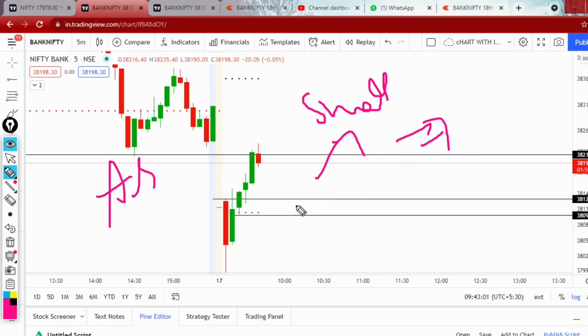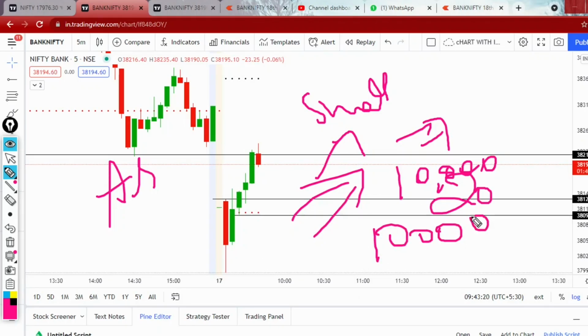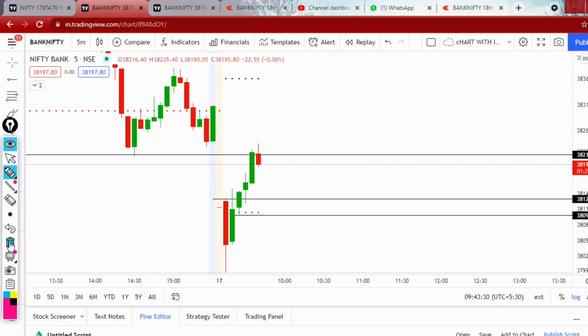As a beginner, you come to the market today and think you will double your capital of 10,000 in a single day. Maybe today your 10,000 became 20,000 in a single day. Just observe the psychological effect on your mind. Tomorrow also you will wait for the double money scheme only. You won't exit once you make a small profit. The next day also you will wait for double money only. That will wipe out your whole capital in a week or 15 days. So that mindset should not be there.